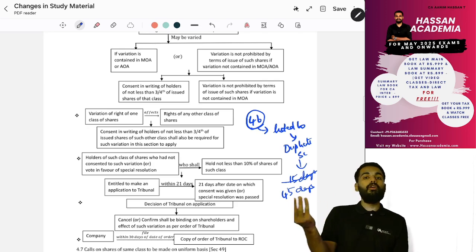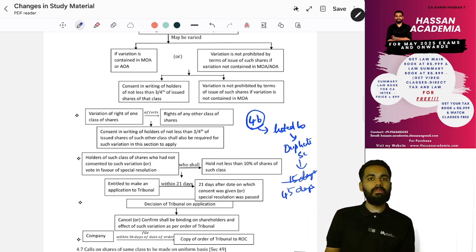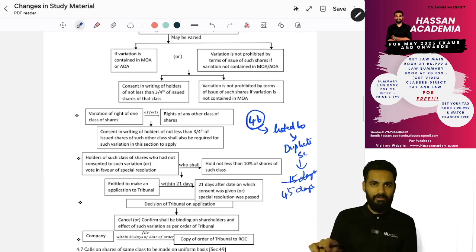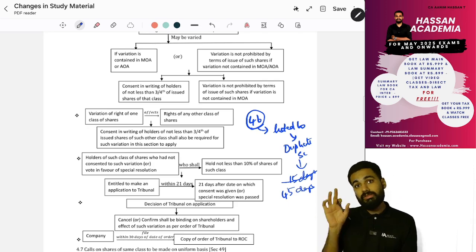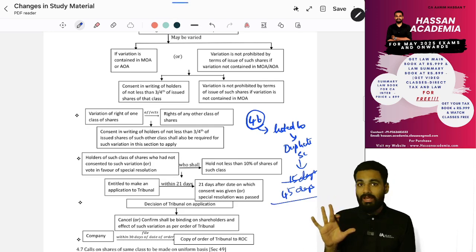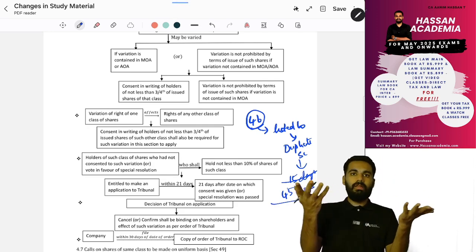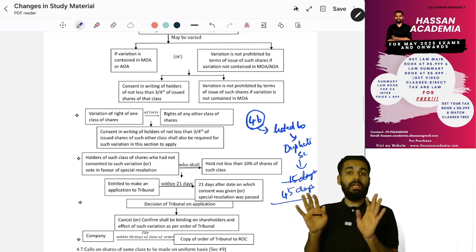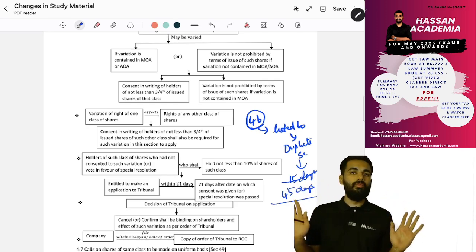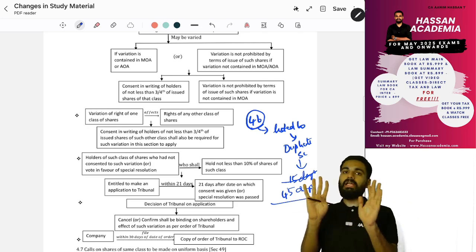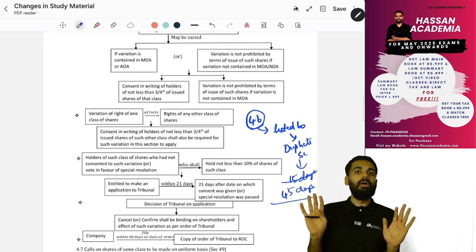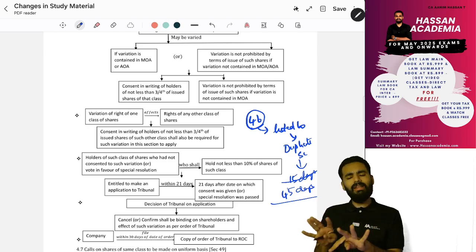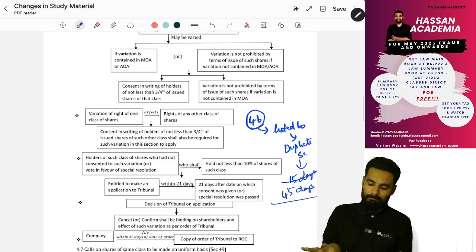But if you are studying through someone else's book, just make this correction, because the study material has done this, and a lot of teachers also have done this. In my notes 45 days is the same. When I was teaching my students, I told them the study material says 15 days, do whatever you wish. Now ICAI has also come along with this same rule and changed it to 45 days.